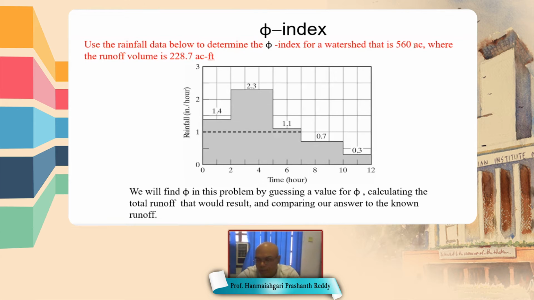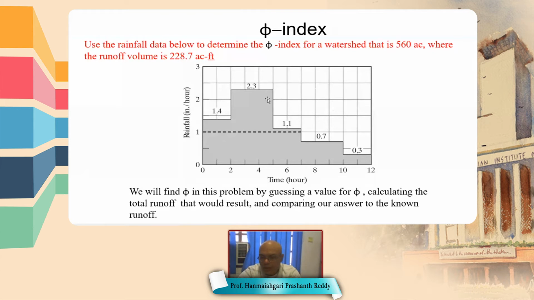The watershed area is given as 560 acres, and the runoff volume, that is the discharge measured at the outlet of the watershed, is 228.7 acre feet.